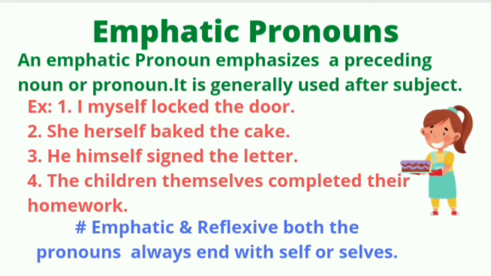Now here you can see I and myself go together. She herself baked the cake. He himself signed the letter. The children themselves completed their homework. Now what you need to remember here is that in emphatic pronouns, the subject is followed by an emphatic pronoun, that is myself, herself, himself, themselves, ourselves, like that. Emphatic and reflexive pronouns both always end with self or selves, as we have seen in these examples.